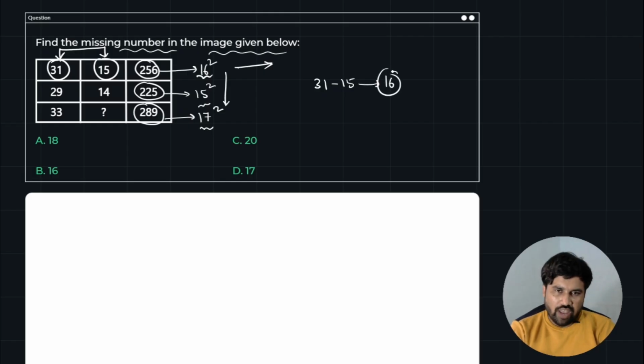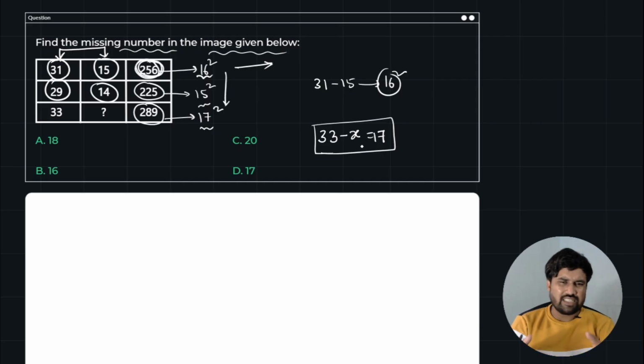So 16 squared is nothing but the last third box answer. They are simply taking the difference of the numbers and squaring it. So 29 and 14, the difference is 15, and 15 squared is this number. So our required answer for this particular question is 33 minus some value is equal to 17.